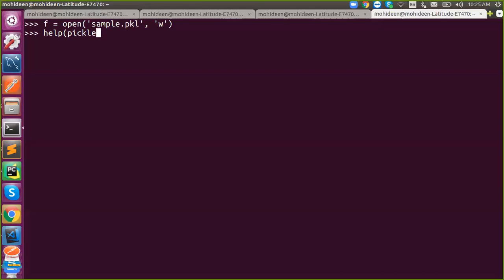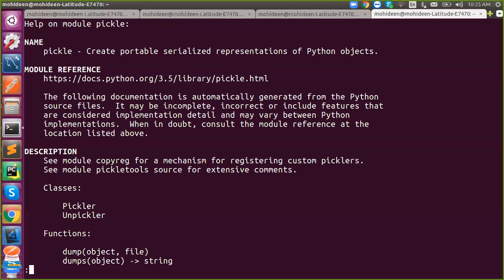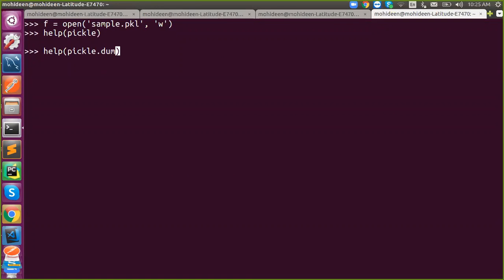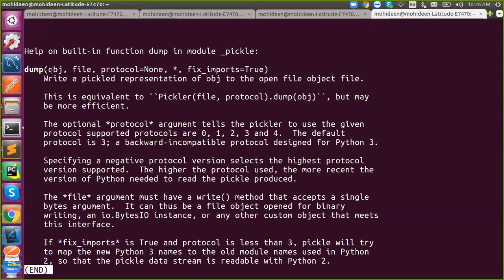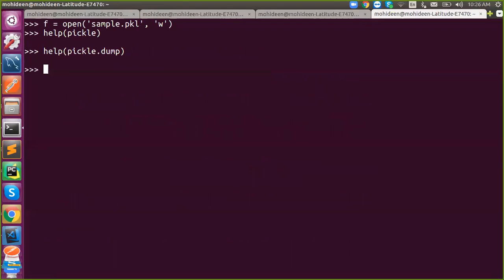And I'm going to use pickle dot dump. You need the object first and the file second. So this is what they're going to do. I'm having a Python object here. So let's say pickle dot dump. What should the first argument be? The Python object. And the second is a file object. Got it?